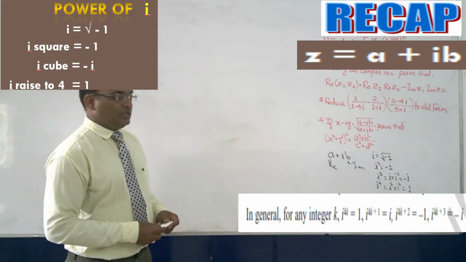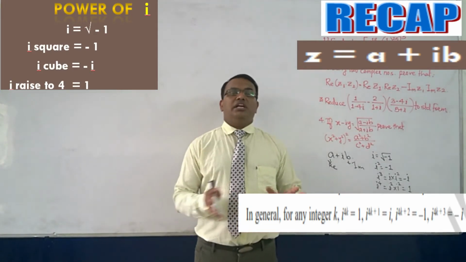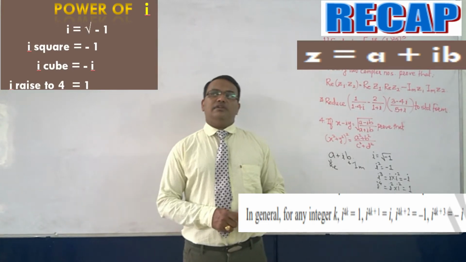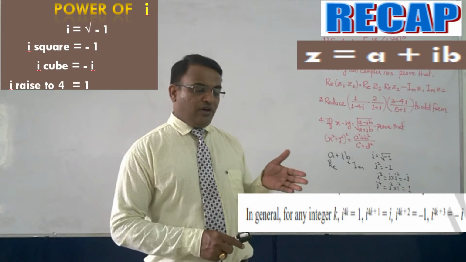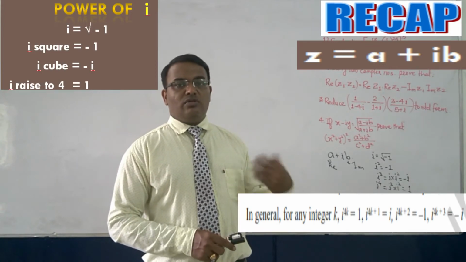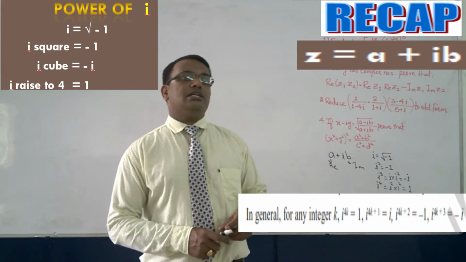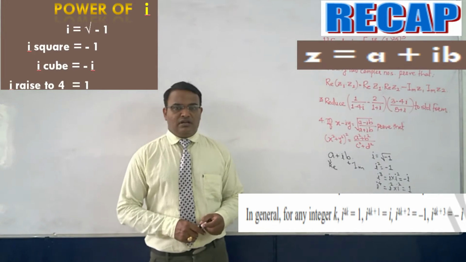Then we have done the modulus also. As you know, the modulus has no negative value, only the positive value will come. Then we have seen the complex conjugate. What is the complex conjugate? If it is a plus ib, the complex conjugate will become a minus ib. Or if it is a minus ib, then the complex conjugate will become a plus ib.